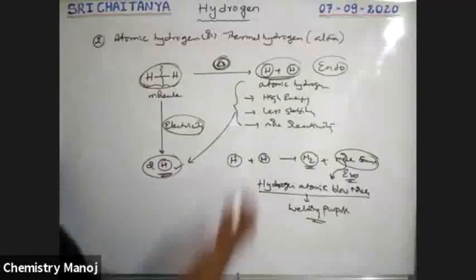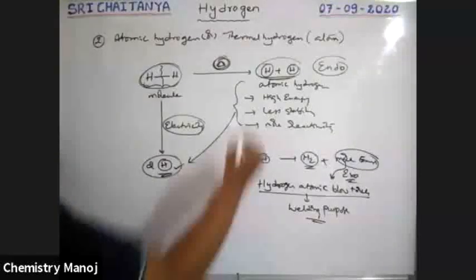Next, these formed hydrogen atoms have a very low lifespan. The T-half of a hydrogen atom is 1/3 second. So it participates in the reaction by losing an electron and converts into H plus.